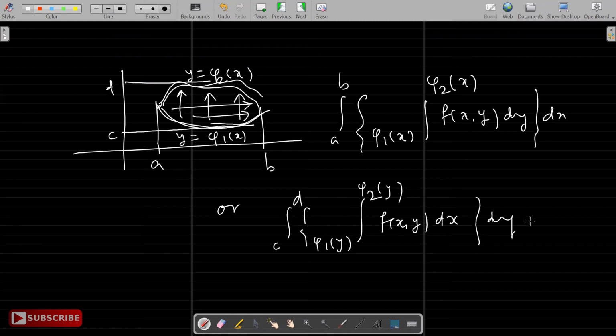I like some 2, 3 problems which are again from IIT, and they're a little tricky. So let's